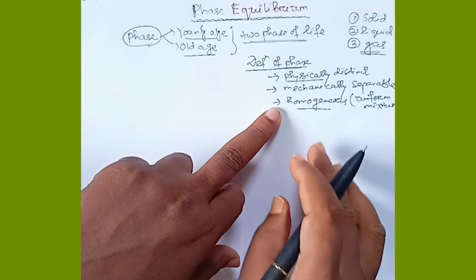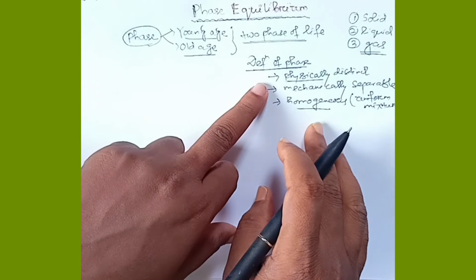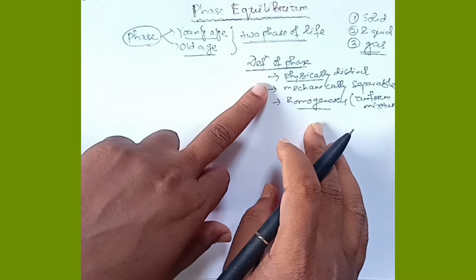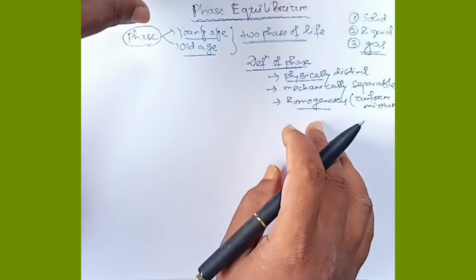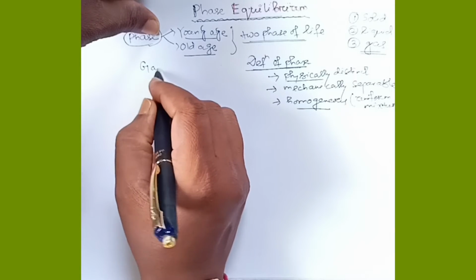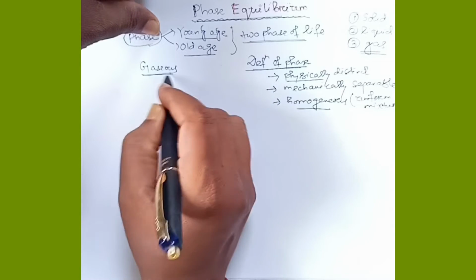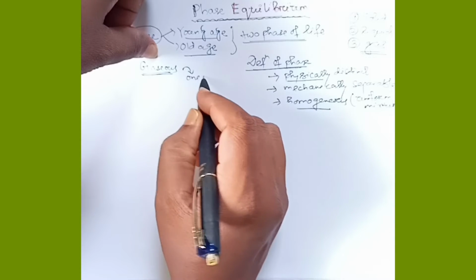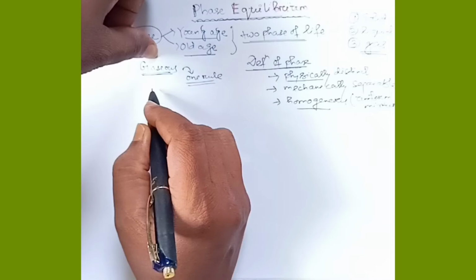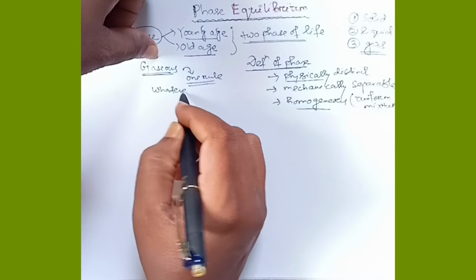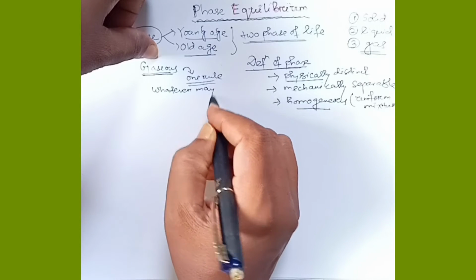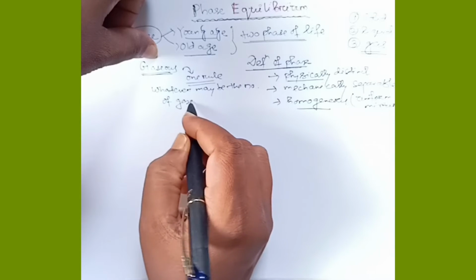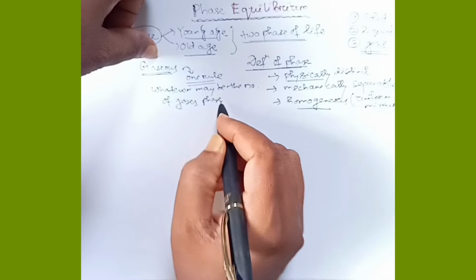The definition of phase will be clear only when we discuss different substances. So let's take the gaseous phase. In order to decide the phases of gases, there is one rule: whatever the number of gases, phase will always be one.